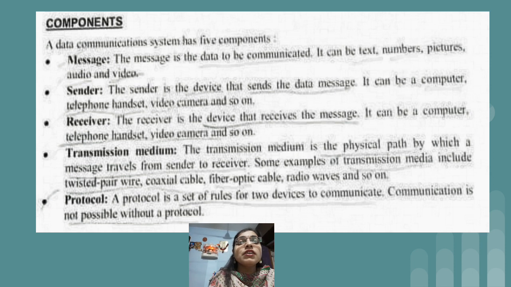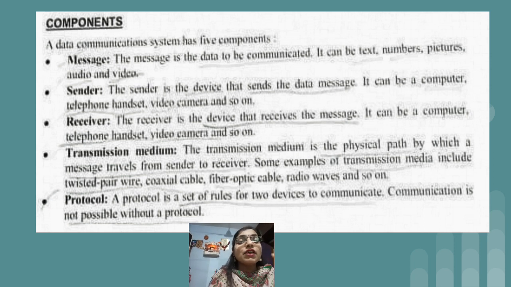Because for true and false, you may get: a protocol is a set of rules for two devices to communicate. So what will be the answer? True. But to give that answer, you should know this sentence. So all the definitions are very important, that can be asked as a multiple choice question or as a true and false question. So these are the 5 components of protocol.